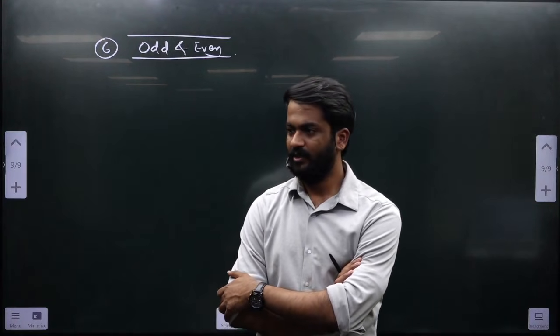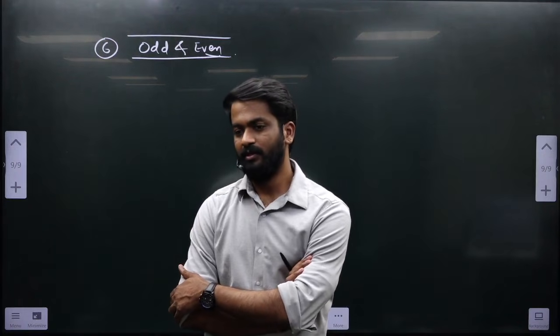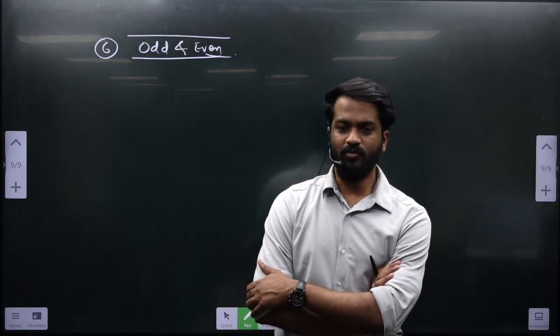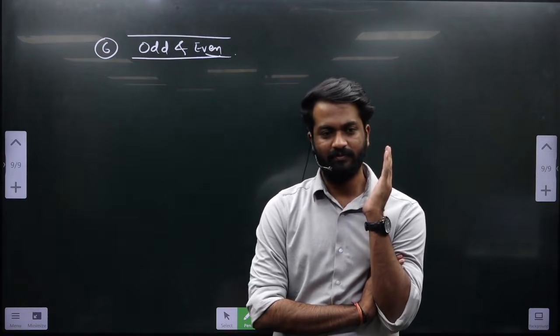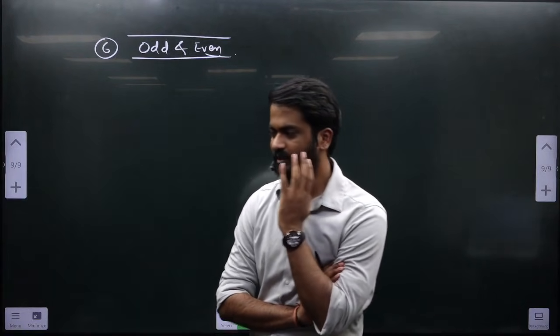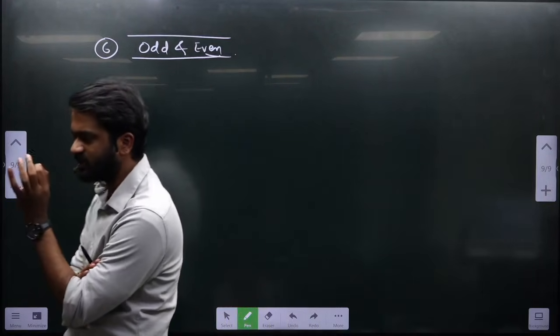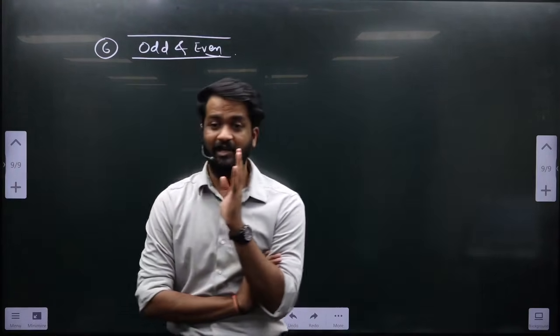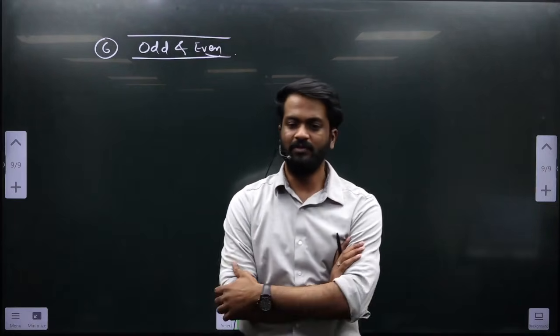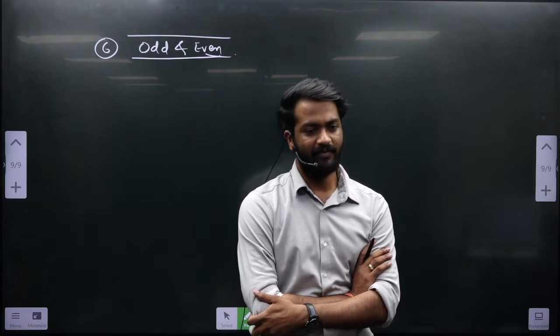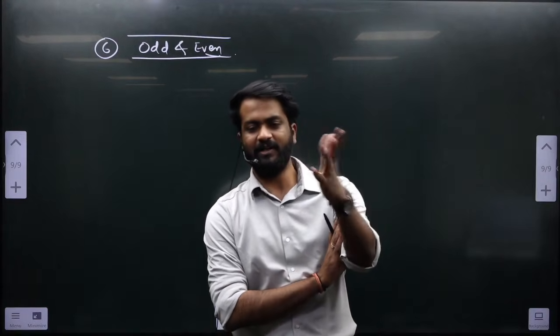Divisible by 2. Or see, I am giving a new advanced definition. A number, if it has at least a single factor of 2, then the number is an even number. A number may have more than one factor of 2.